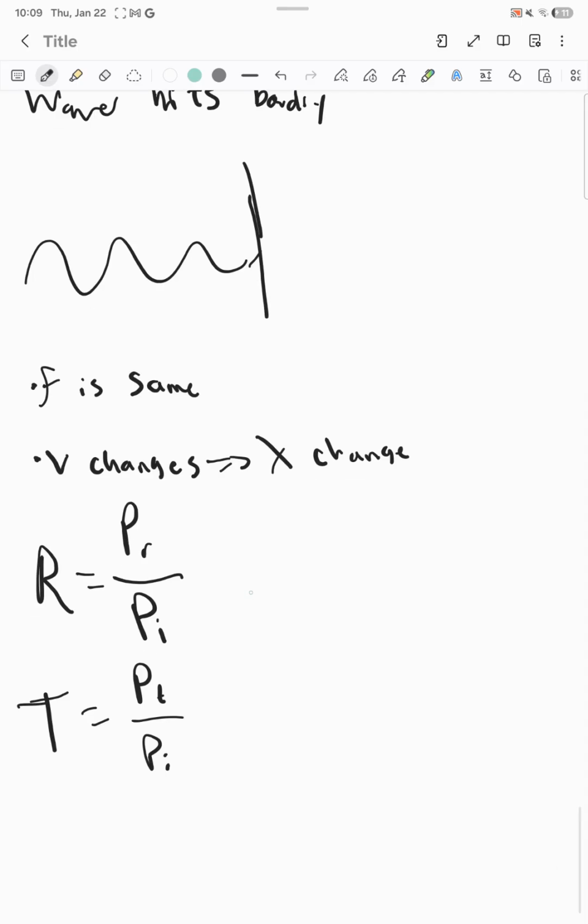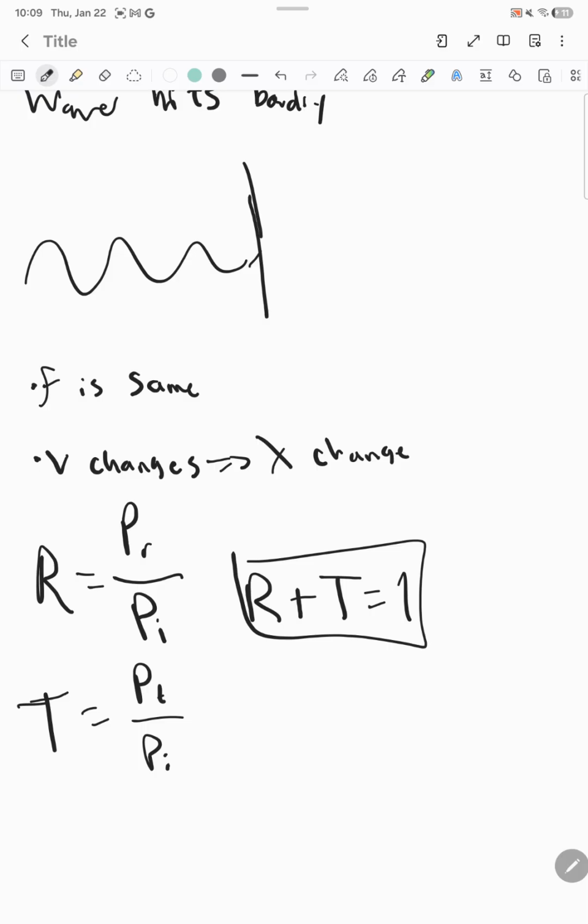Therefore we can also know that the reflectivity plus the transmissivity will be equal to 1. So this is the most important equation. These are the three equations that are the most important for this part, for reflectivity and transmissivity.